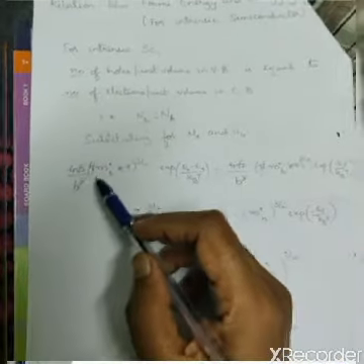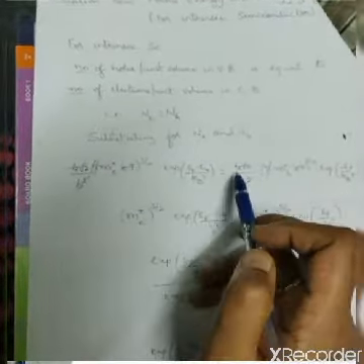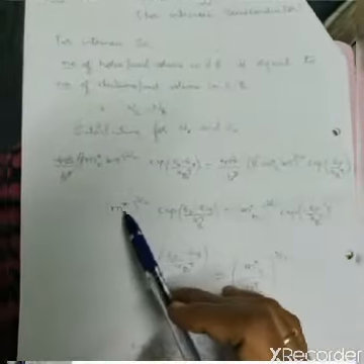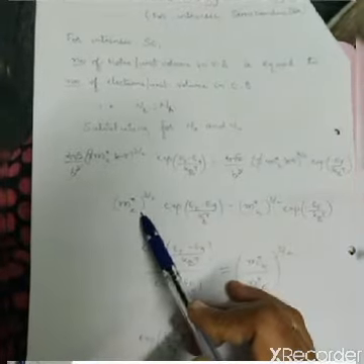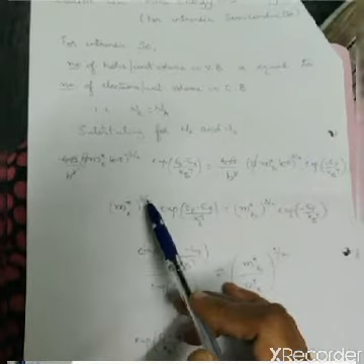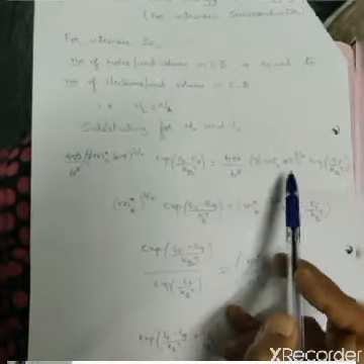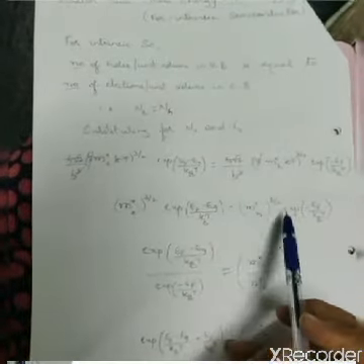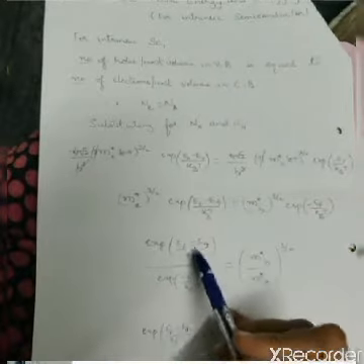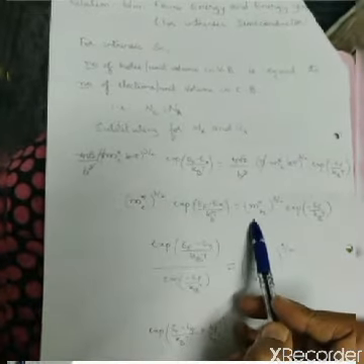You can see the common factors on either side of the equal to sign are getting cancelled, and I am left with m star e, the effective mass of electron, to the power of 3 by 2, exponential of EF minus Eg by kBT, and m star h to the power of 3 by 2, exponential of minus EF by kBT. The exponential terms I am going to take on the left hand side, and the effective masses of electron and holes I keep on the right hand side.